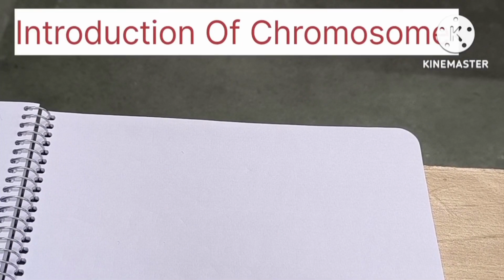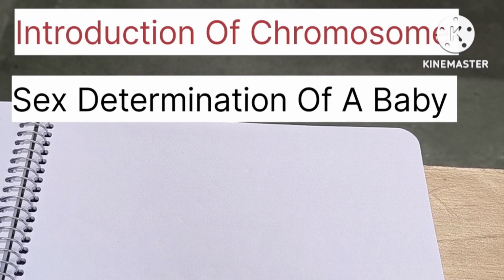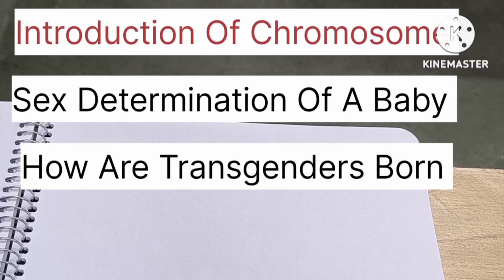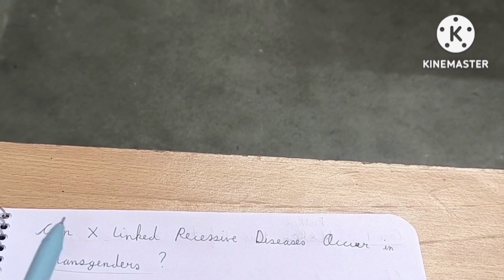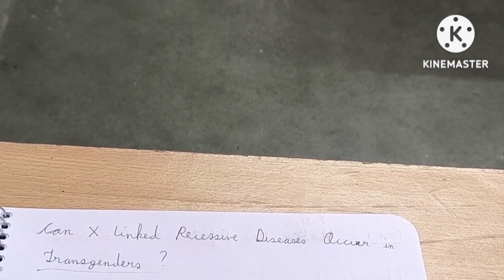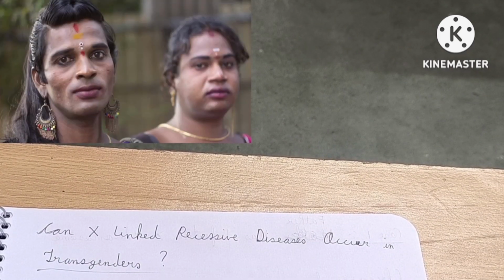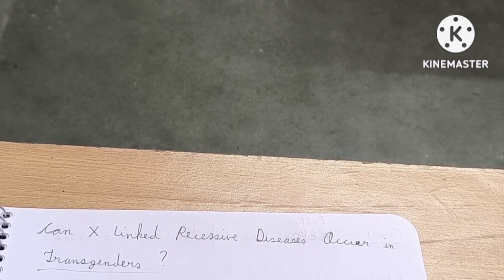Till now, I have taught you the introduction of chromosomes, how the sex of the baby is determined, how transgenders are born, and what X-linked recessive diseases are and why they occur mostly in males. These are all the basic information that I want to give. But the most important topic I want to discuss in today's video is: can X-linked recessive diseases occur in transgenders? So friends, please pause this video